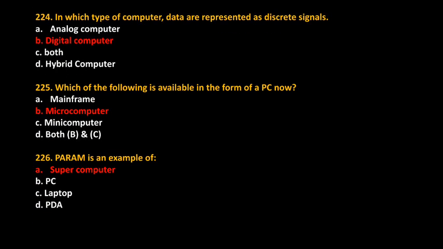In which type of computer is data represented as discrete signal? Answer: digital computer. Which of the following is available in the form of PC now? Answer: microcomputer. Param is an example of? Answer: supercomputer.